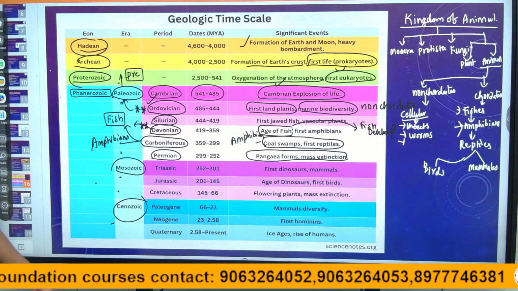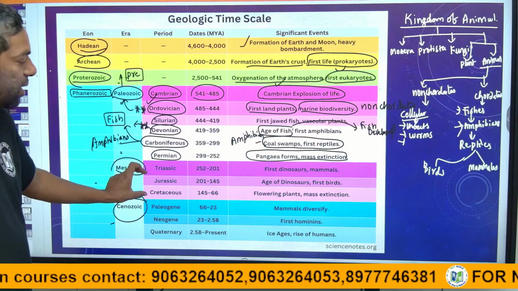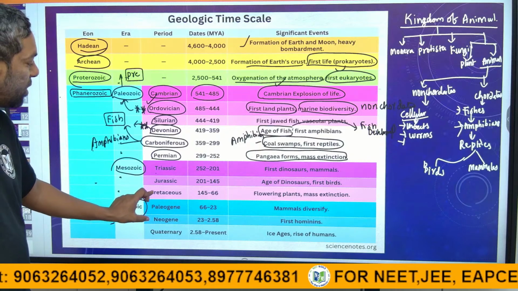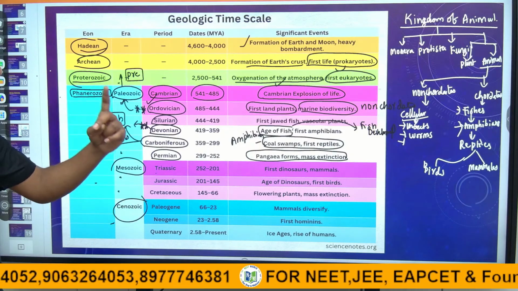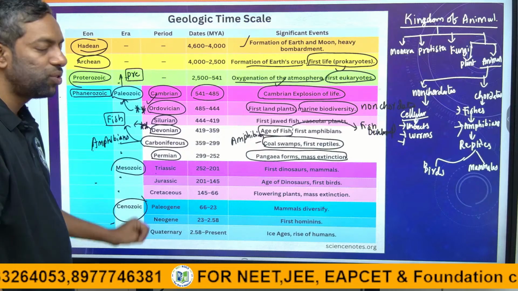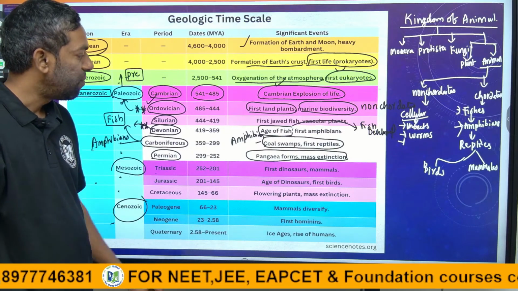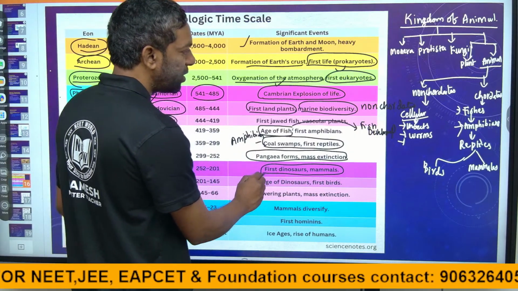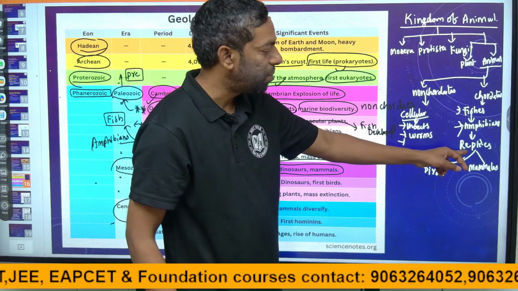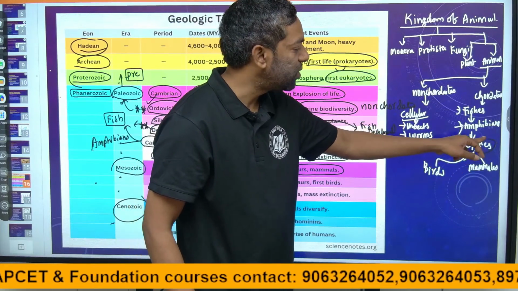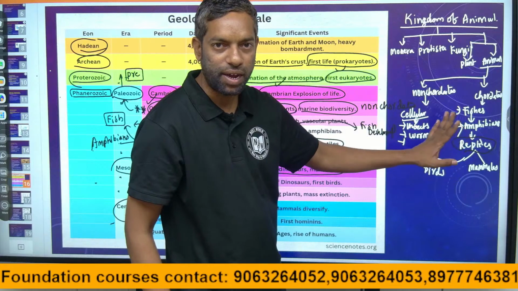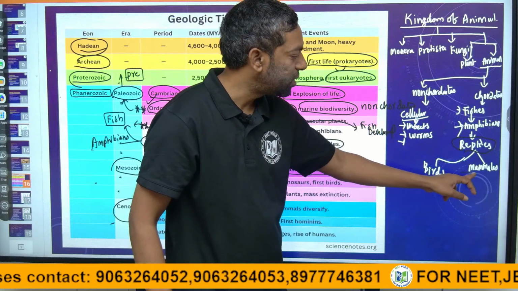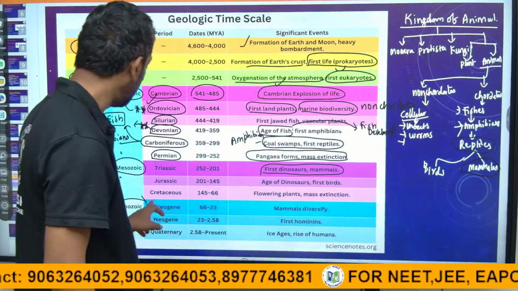In the Mesozoic era, there are three periods: Triassic, Jurassic and Cretaceous. In the Triassic, the first dinosaurs started, and mammals and dinosaurs started. After amphibians came reptiles, and dinosaurs are nothing but reptiles. Reptiles and mammals started in this period.